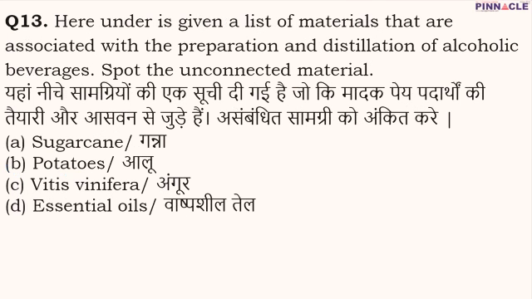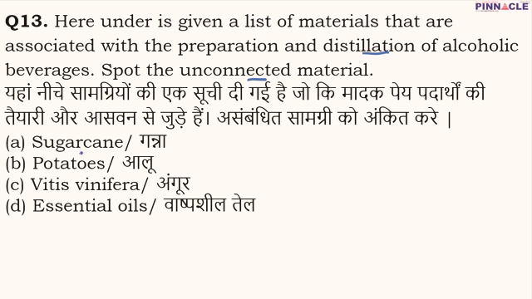Moving on to question number 13. It has been asked that here under is a given list of materials that are associated with the preparation and distillation of alcoholic beverages. All in all, 4 options have been given, and some of them are related to the preparation of alcoholic beverages. We have to spot the unconnected material, the one which is not related to the preparation and distillation of any alcoholic beverages.